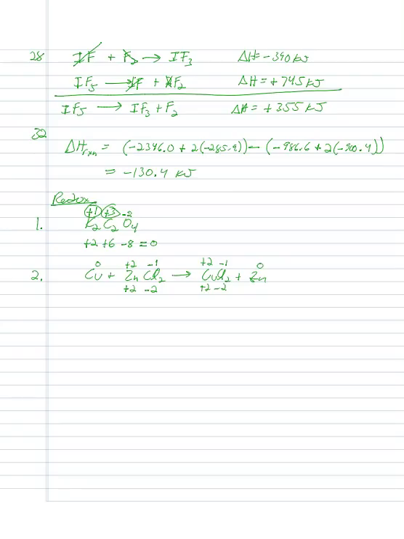Okay, is copper serving as a reducing agent? Here copper is going from a 0 to a +2, so what's happening to it? It's being oxidized, which means it is the reducing agent. So A is true.